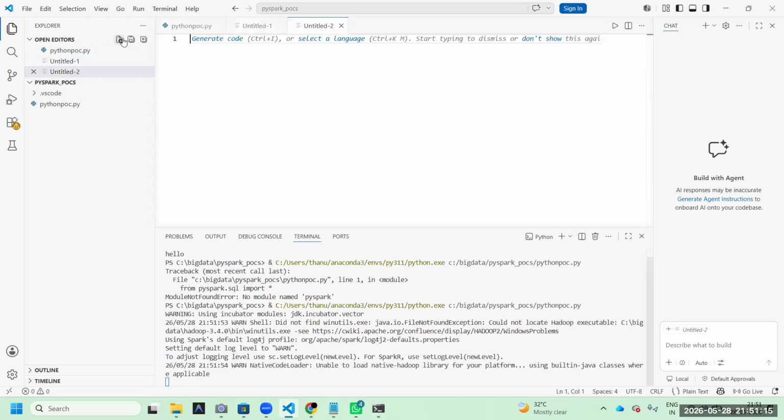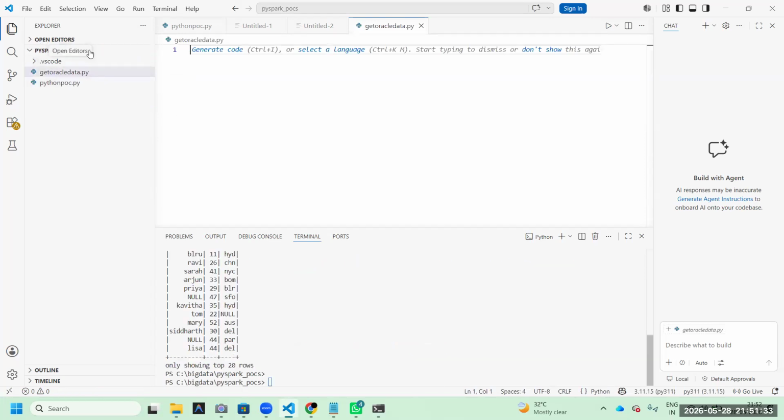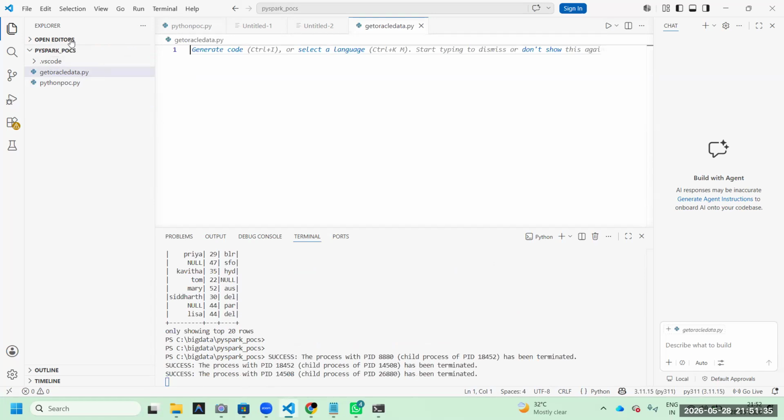At the time, if you are, oh sorry, not open code, sorry, it's my bad. Within this PySpark code, you do one, get Oracle data dot py. If you created multiple files like this, one more thing, this open editor, I don't recommend that. Do one thing, right click on open editor, hide, that is not required. Remove that. Now please check that data also you are getting.